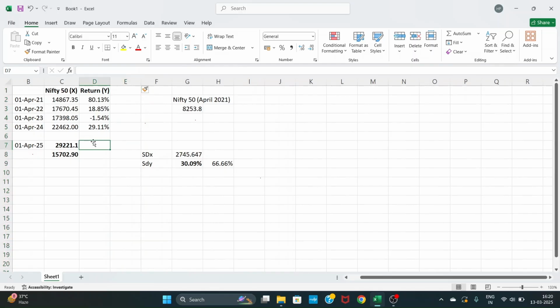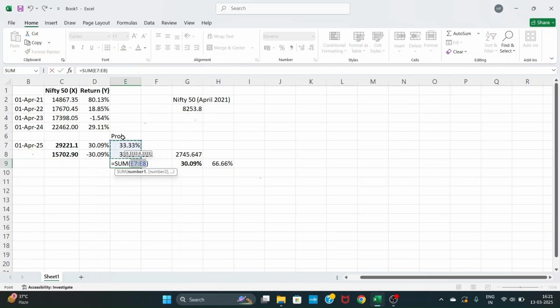Write it like return is 30.09% and here the return is minus 30.09%, and the probability is 33.33% and again the probability is 33.33%. Total probability is 66.66%.